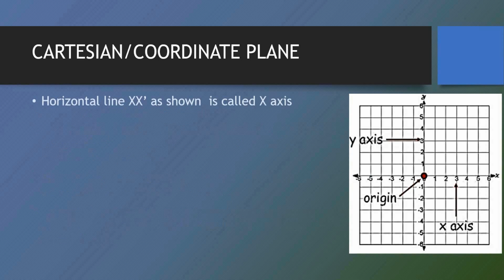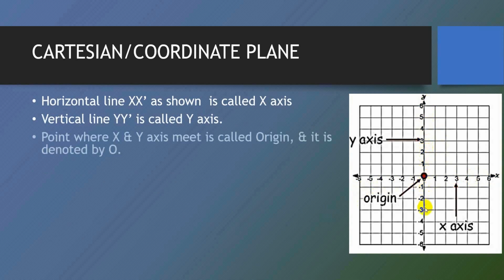Now as you can see, this is our coordinate plane, which is formed by the two axes, the x-axis and the y-axis. The horizontal line is known as the horizontal axis or the x-axis, and the vertical line is known as the y-axis. The point where these two lines intersect each other is known as the origin, and it is denoted by O.